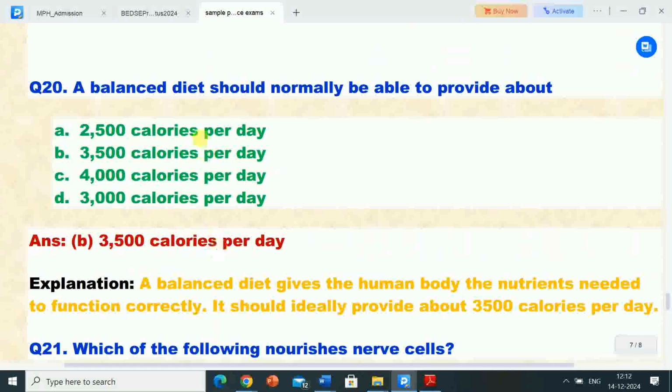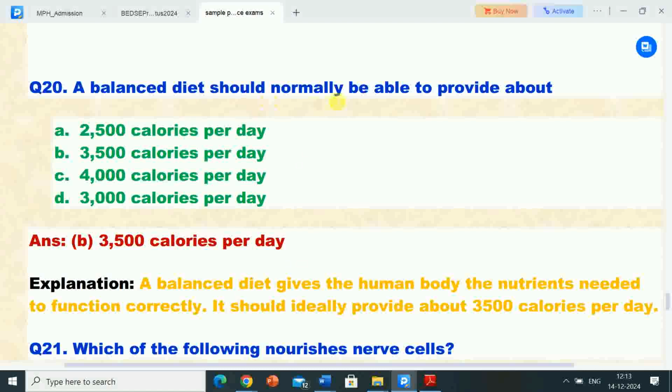Next question is question 20. A balanced diet should normally be able to provide about. Options are A. 2500 calories per day, B. 3500 calories per day, C. 4000 calories per day, D. 3000 calories per day. The correct answer is option B, 3500 calories per day.